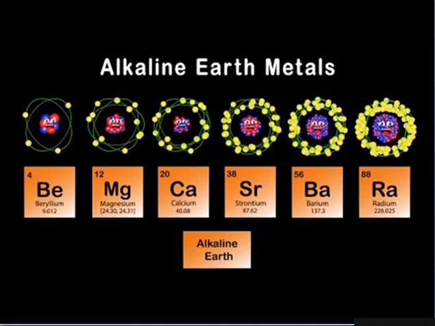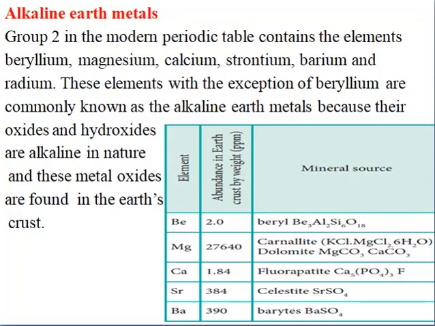Dear students, in this video I am going to teach you about the alkaline earth metals. So what are the properties of the alkaline earth metals you are going to study now? We know where the alkaline earth metal is present. In the periodic table, in the s block next to the alkali metals, the second group present is called the alkaline earth metals. What are the metals present in this group? Beryllium, magnesium, calcium, strontium, barium and radium.